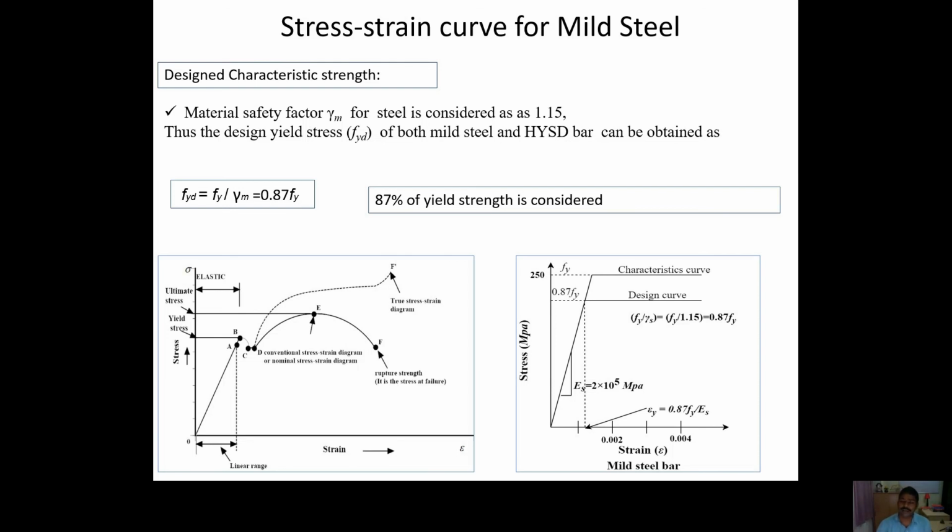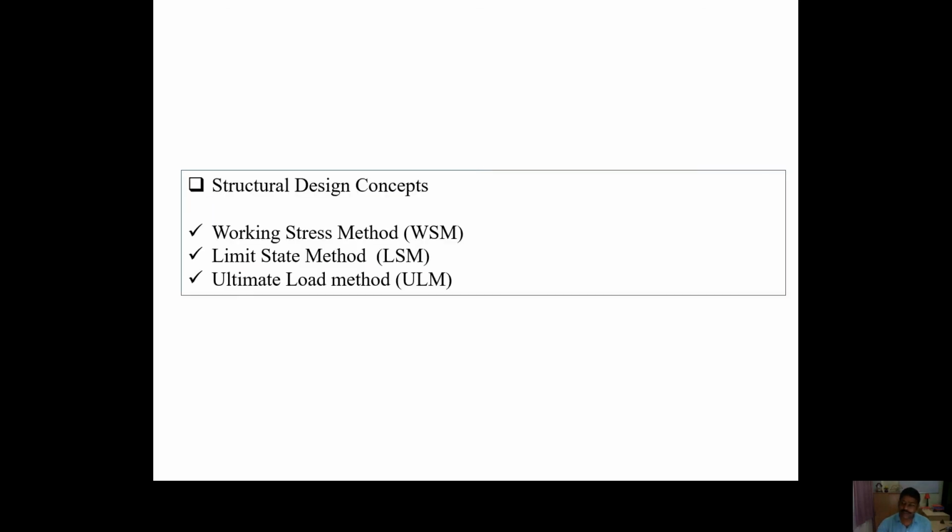In the right side graph here, you see that Fy is the characteristic curve, basically the idealized characteristic curve. It is idealized in the sense that we are not using the data which comes after the yield point. So we are idealizing up to the yield value, and then we are also applying a factor of safety, and from there we get the design curve. The design curve is basically the design value which we use for our design purpose in the reinforced concrete structure. So these are the things for the materials, for the concrete and for the steel, that you should know before going to reinforced concrete design.